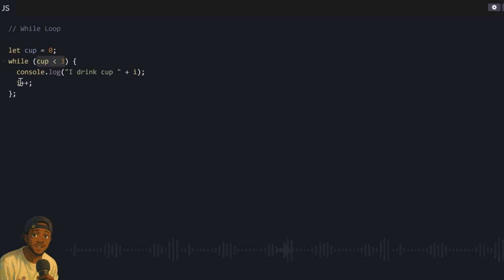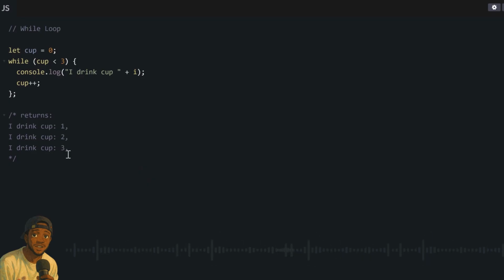But now maybe 3 things they inside this bracket, but just 1 thing. The other 2 things, you go write them in different places. Only our looping condition go take inside this bracket. Then we go come write our curly braces to do whatever we want to do. Then we go come write our increment. So now in this our example code, as long as cup dey less than 3, e go continue to console log I don't drink cup. When cup reach 3, e go stop.